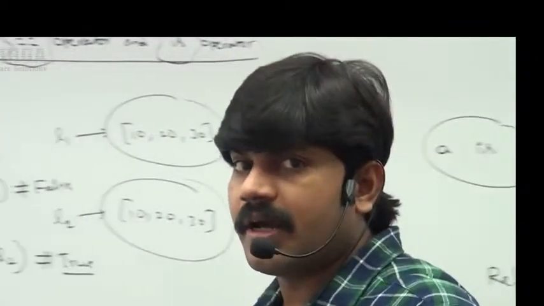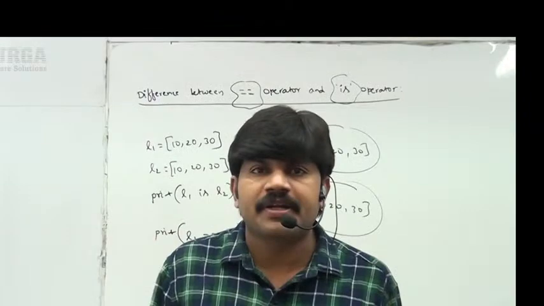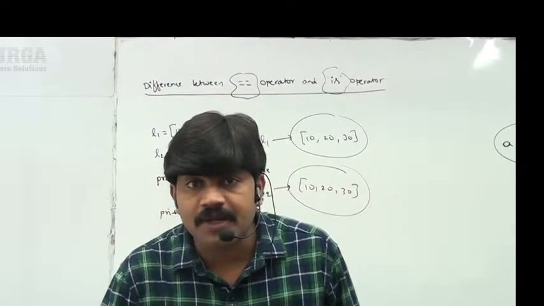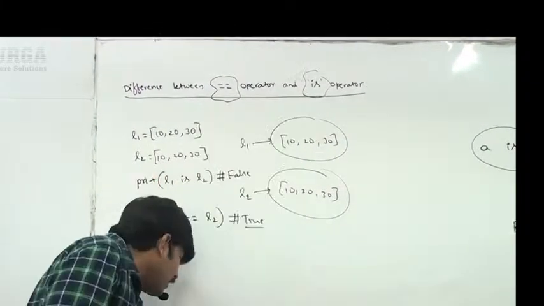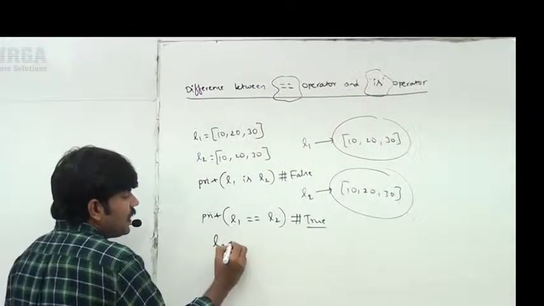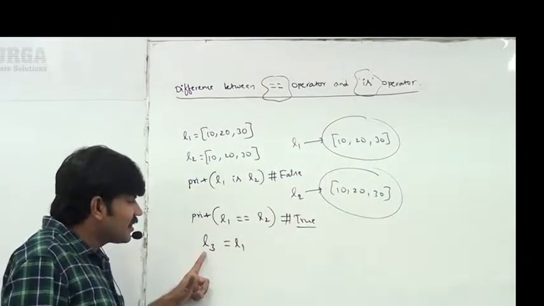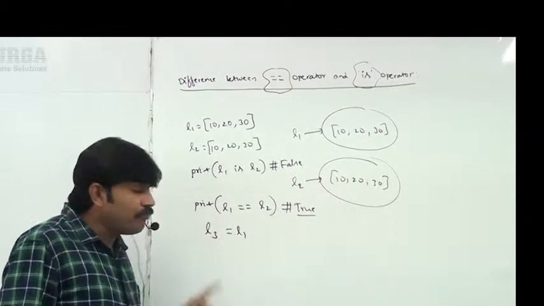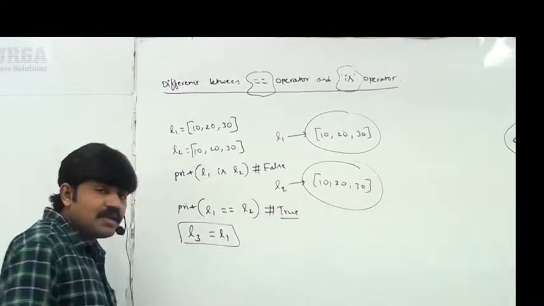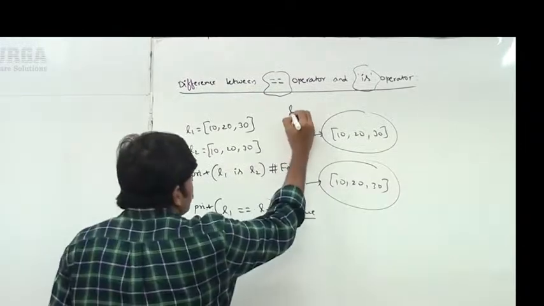So what is the difference between double equal operator and is operator? Double equal operator is always meant for content comparison. Is operator is meant for what? Reference comparison, right? So now let me go for another small thing. L3 is equal to L1. Observe carefully. Because of this line, L3 is also pointing to the L1 object.